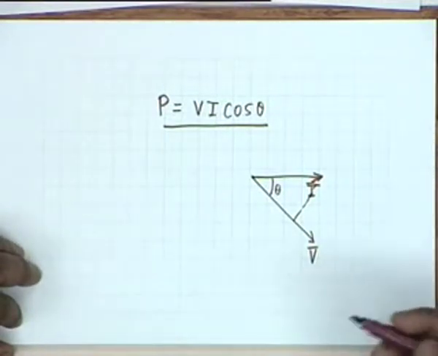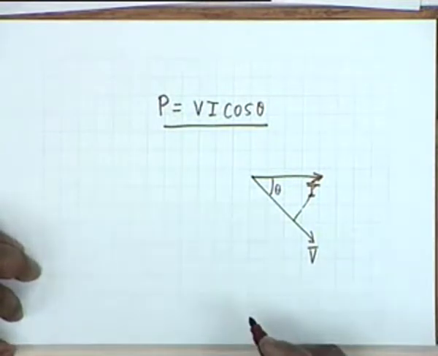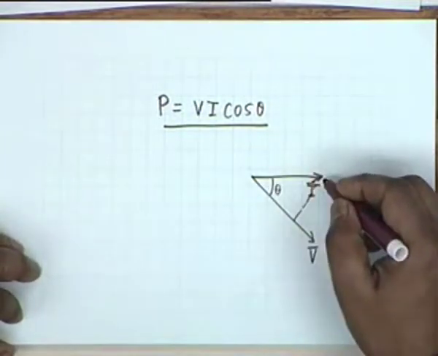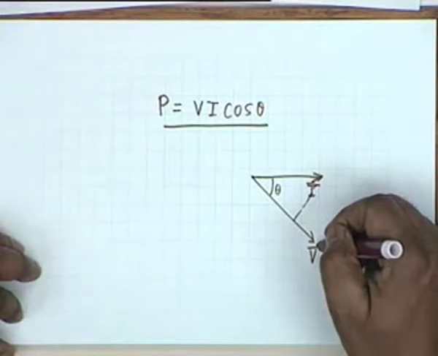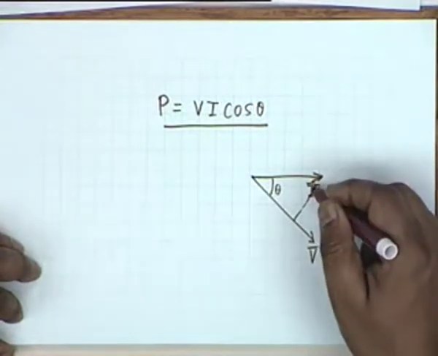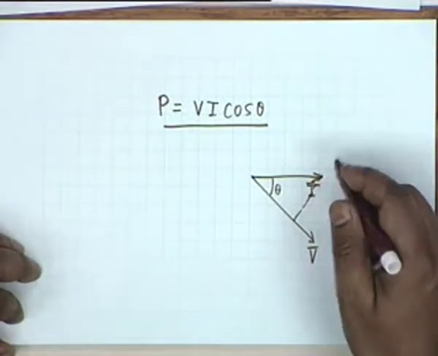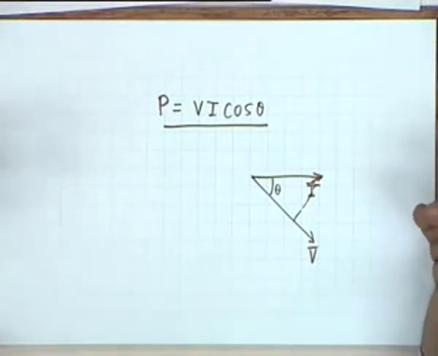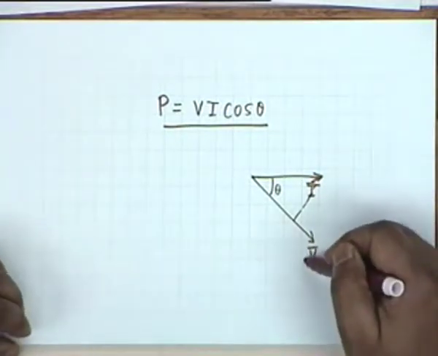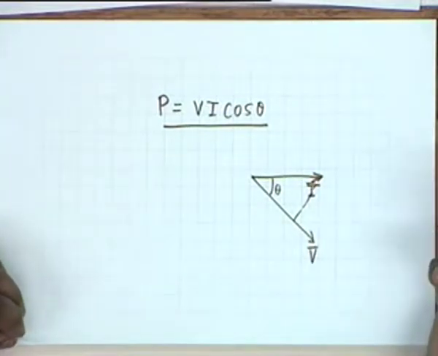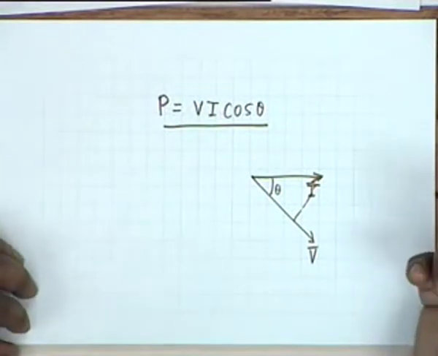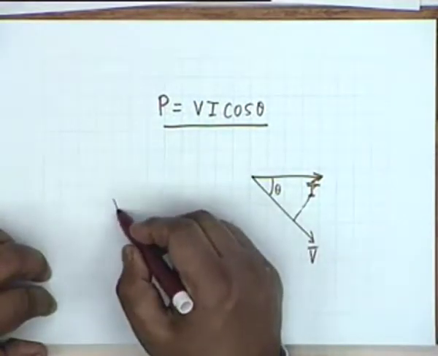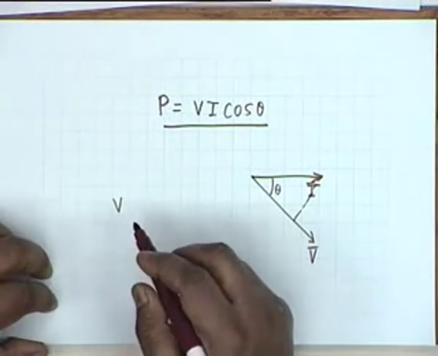It could also be looked at from another point of view, that it is I multiplied with the projection of V on the direction of I. It's the same thing, because the projection is simply the magnitude of the quantity multiplied by cosine theta. And therefore one argues, what about the orthogonal projection?